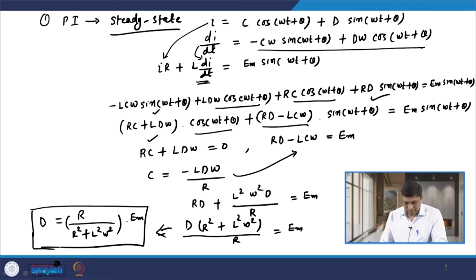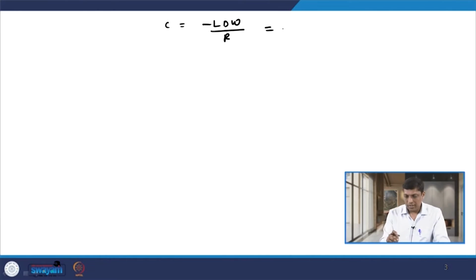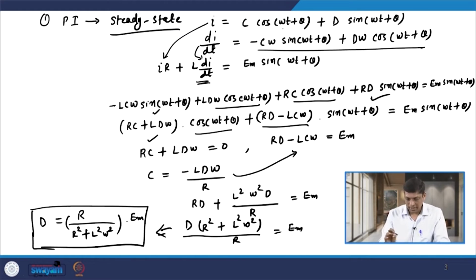If I put this value in the value of C, then C is equal to minus L D omega by R. So, the C value is given by minus L D omega by R, and if I put the value of D from the previous slide, D is equal to R upon (R square plus L square omega square) into Em.